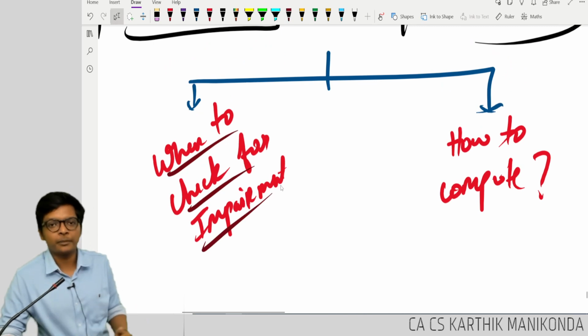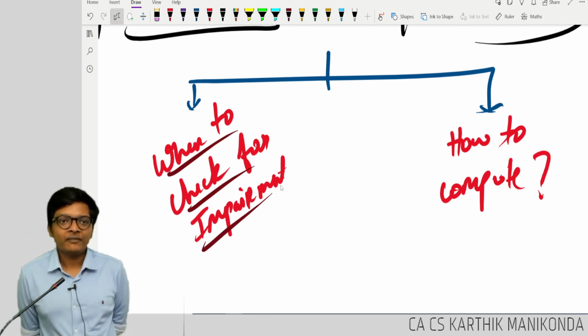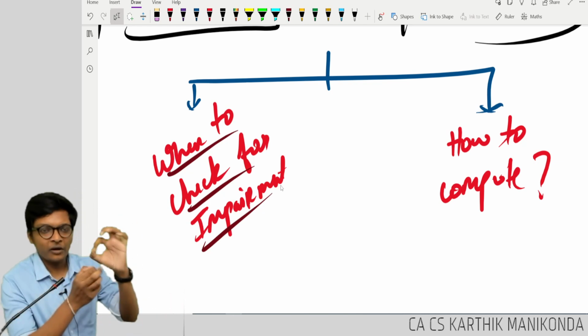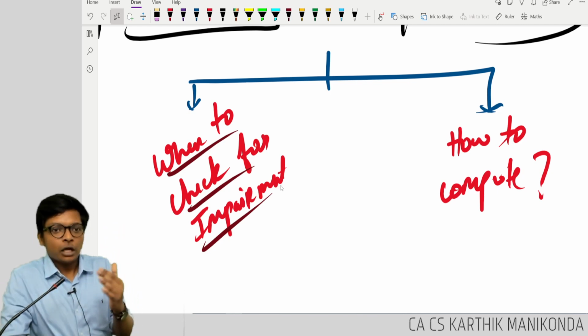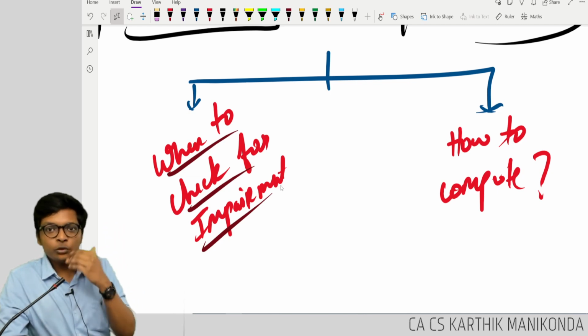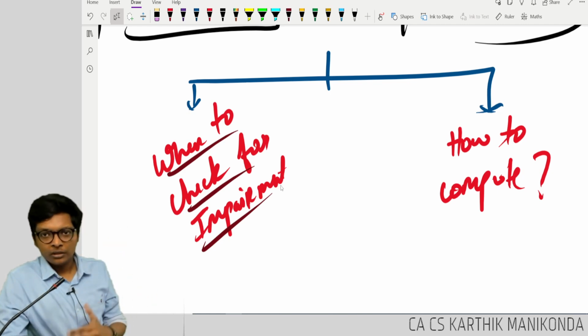When to check for impairment? When should I check for impairment, guys? Hello? When should I check for impairment? Okay, you have an iPhone with you. Do you check every day, hey, iPhone broke? No. When do you check for loss in value of the iPhone? Do you check every month? No. When do you check?